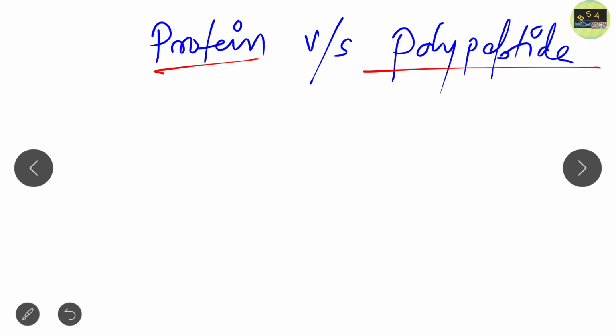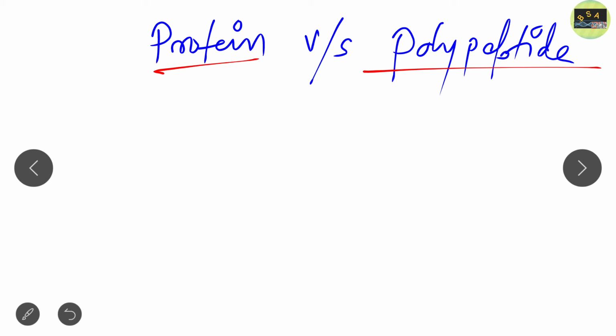Because we know that in the case of protein many amino acids are joined together, and in the case of polypeptide many amino acids are also joined together. Then what is the exact difference between polypeptide and protein?